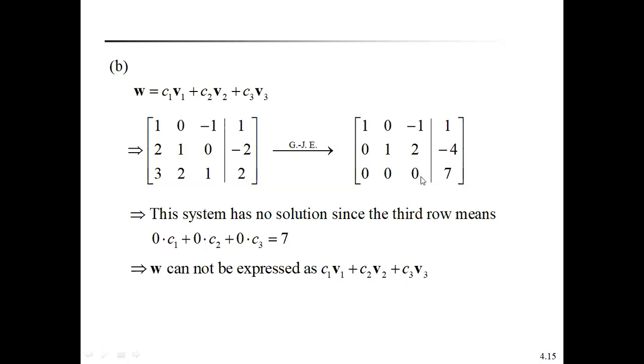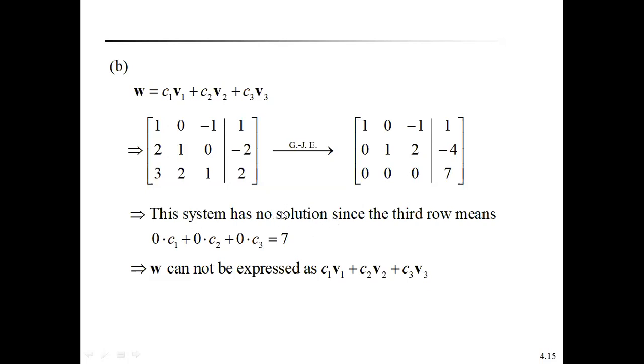That means in an equation like this, the left side is totally 0, but the right side value is coming 7. That means that echelon form system has no solution, because this equation cannot be satisfied by any values. Therefore, the system has no solution.